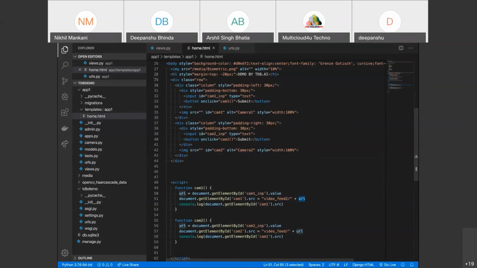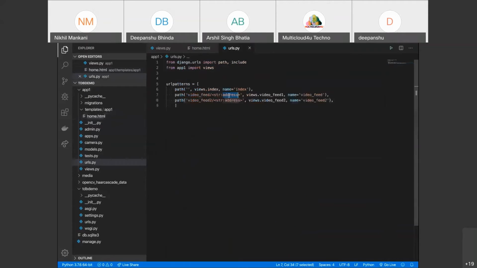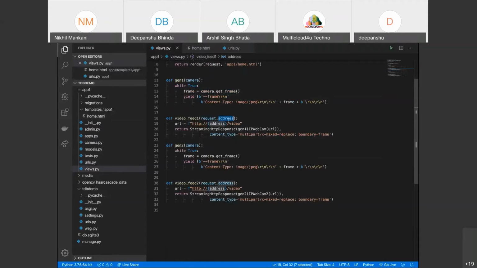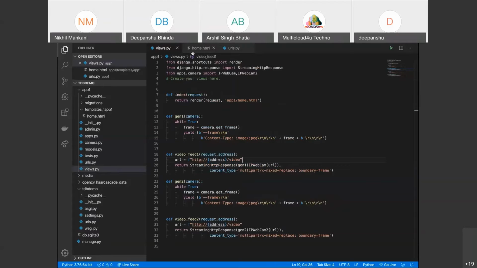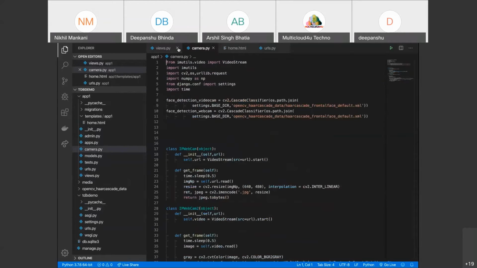It will go to the URLs here, which says that we need to go to the video feed function 1 and also pass this address. When it comes to video feed 1, there is an address we are accepting here. And then we create a URL and then we function accordingly to the camera.py. So from now on, Arshil sir will explain how the camera.py functions. Arshil sir, please.